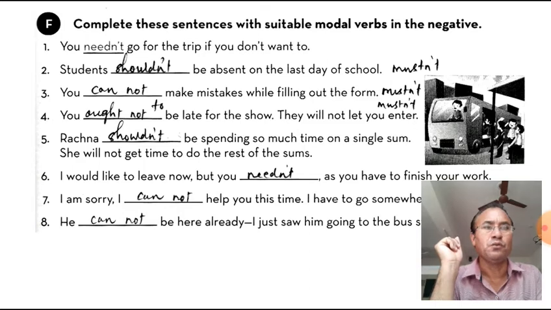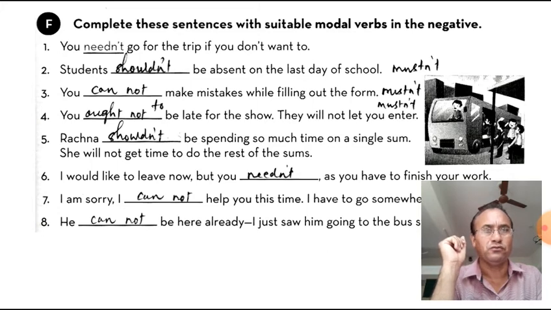Here we can use must not also. The answers can be more than one, should not or must not. Both can be used. Third one, you cannot or must not make mistakes while filling out the form. Cannot or must not, both can be used, taking the meaning according to the sentence. You ought not to and must not also be late, otherwise they will not let you enter.